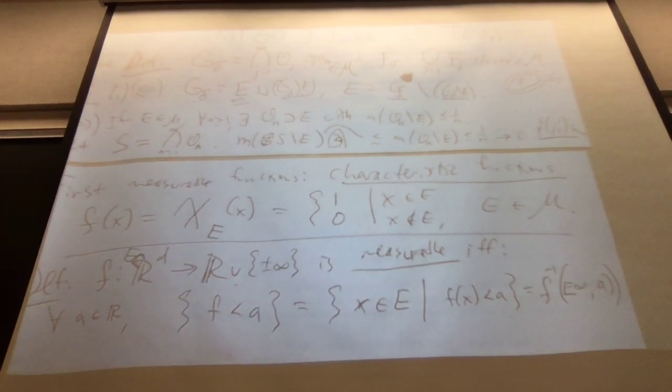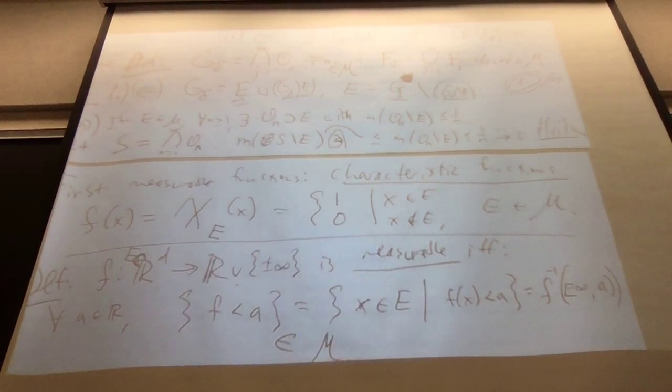If for every a, this set is measurable, then a function is measurable if the pre-image of any set like this is measurable. So how does adjoining plus or minus infinity to R affect the topology on R? Does that mean that the closed interval from minus infinity to some open interval is open?